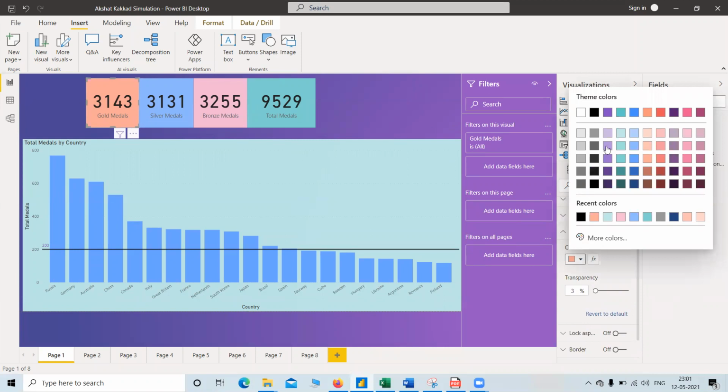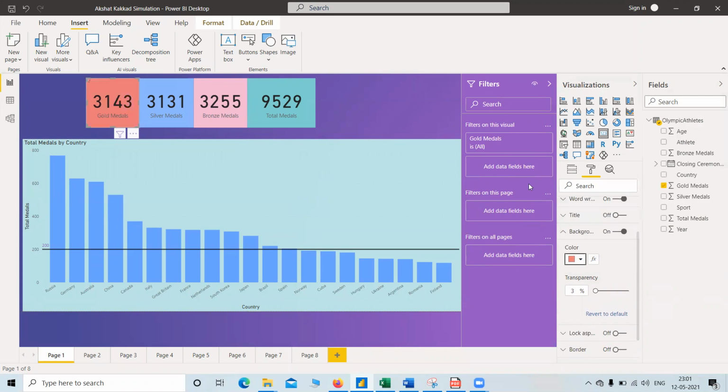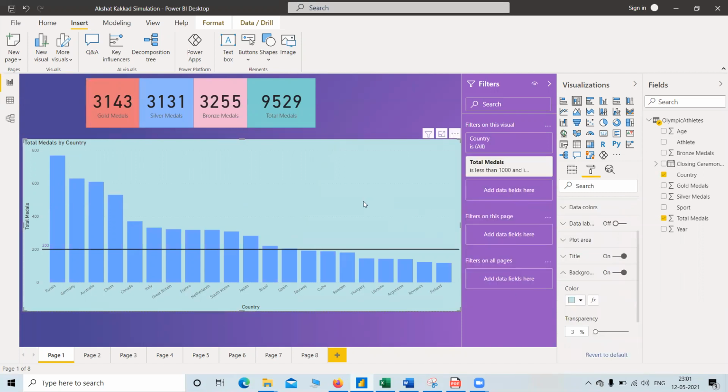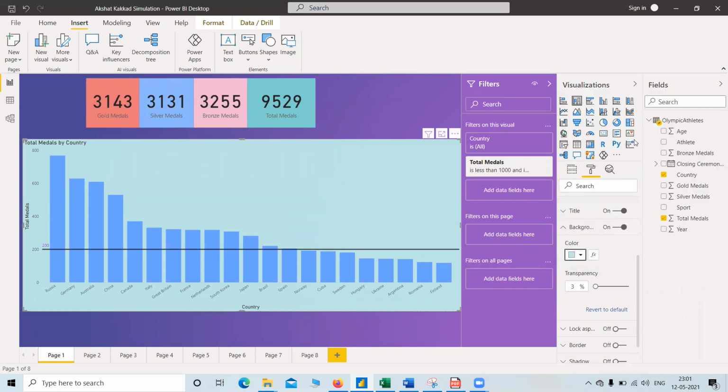We can change it to, suppose, a different color. Okay, so the background of the gold medal is changed. So like this, we can perform editing over here. For graphs also we can perform it. Suppose you have this graph, we can change the background color if you don't like this.